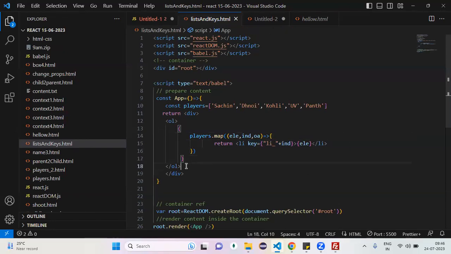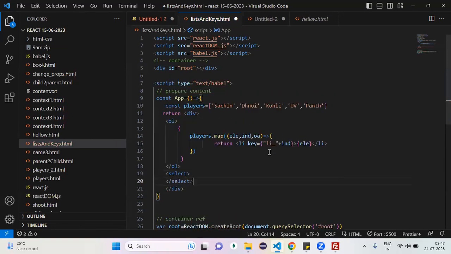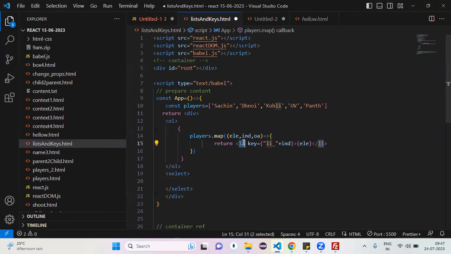Now, next requirement. I want to place a drop down. I want to create a drop down with these 5 players. How can we do it? Select and option tags. Select. How many options do you want me to write? 5 options? Do you want me to write option 1, option 2, option 3, like that? No, right? Can we prepare a list of options now instead of LIs? Is there a possibility or not?